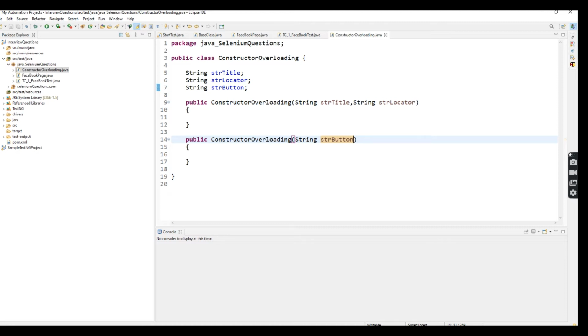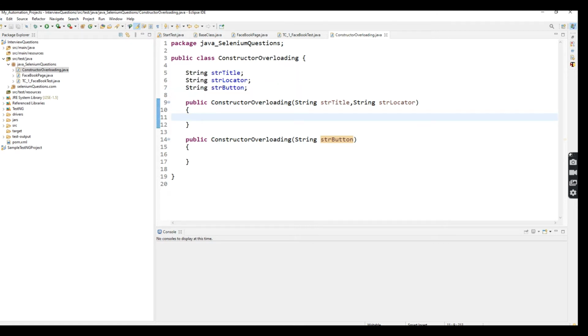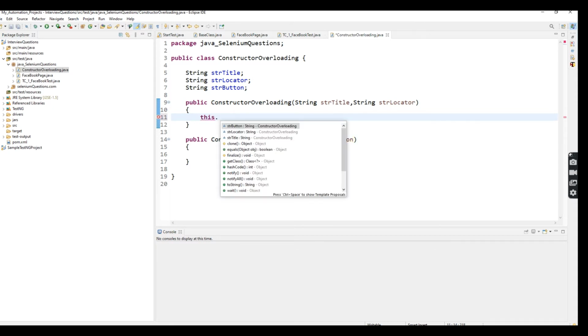While you are defining this constructor overloading, that time also you will know the difference between both of these. So here I have successfully initialized the variables and I'm passing parameters also. Now I'm going to refer to the current class variables using the this keyword. Why are we using the this keyword? The this keyword is used for referring to the current class object and instance variables.